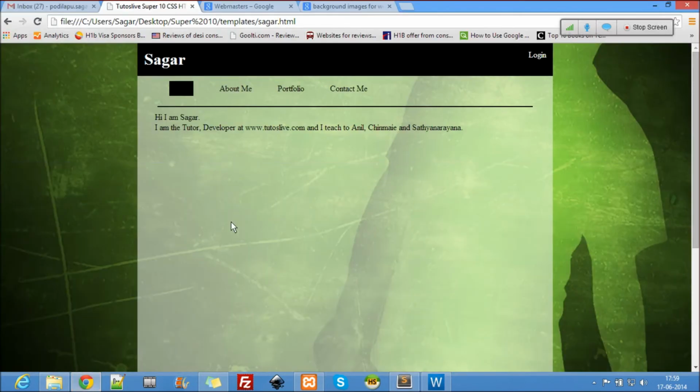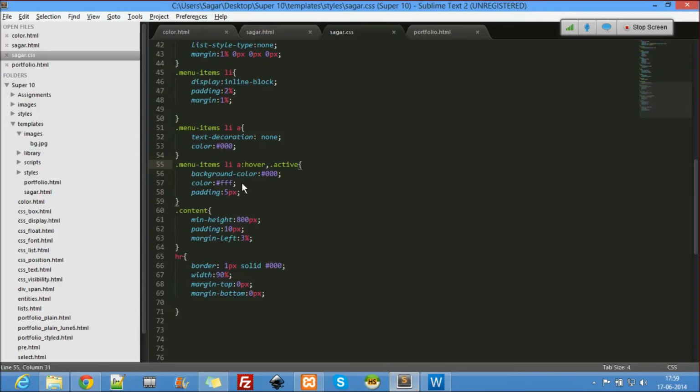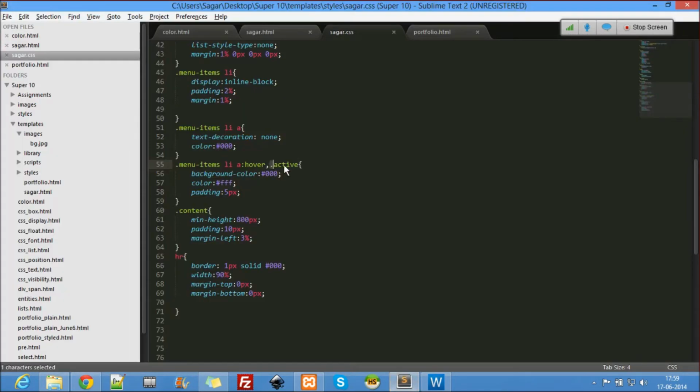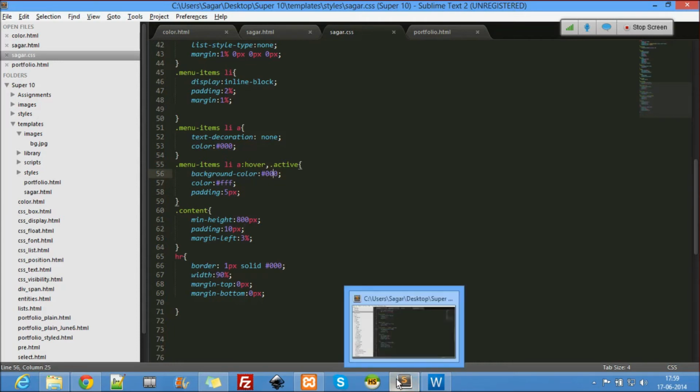Oh, except that okay, let's write color is red, background color is white. That should work somehow.